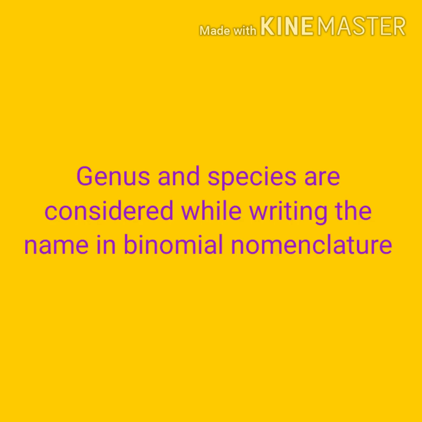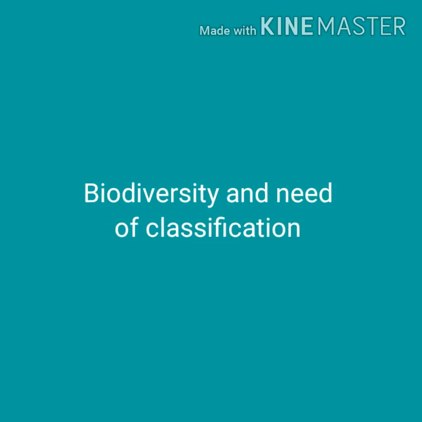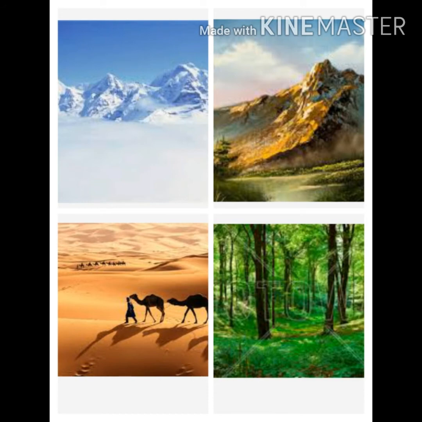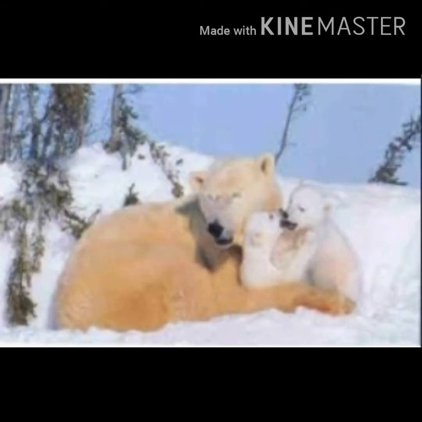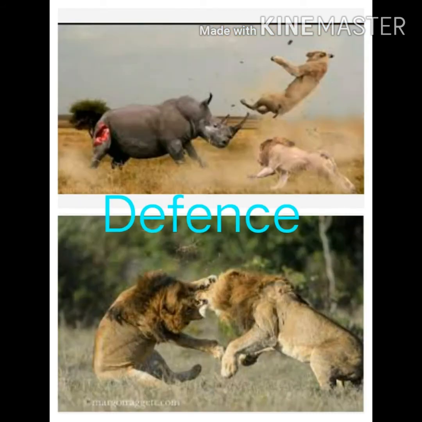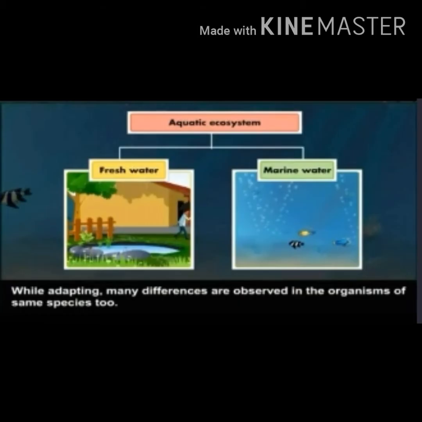Today we are going to study biodiversity and need of classification. Biodiversity is variety of plants and animals that exist on the earth. Last year we learned that all the living organisms on the earth have adapted according to geographic regions. For example, animals in snowbound regions have dense hair all over the body to protect from cold. While adapting, many differences are observed in the organisms of the same species too.